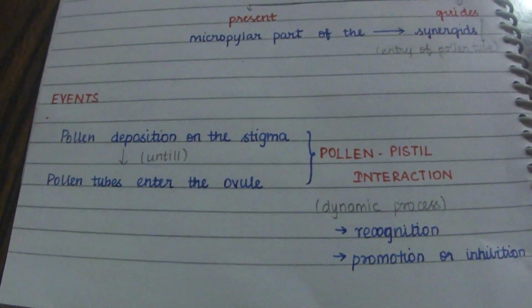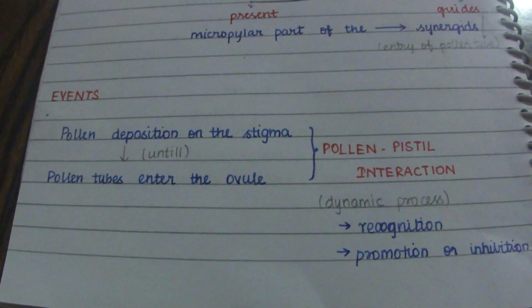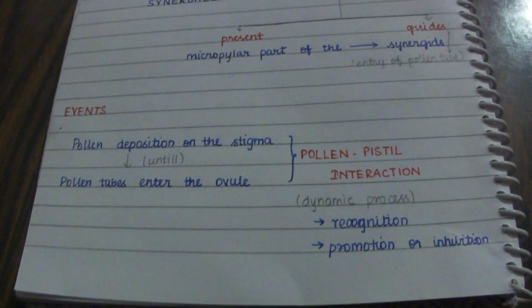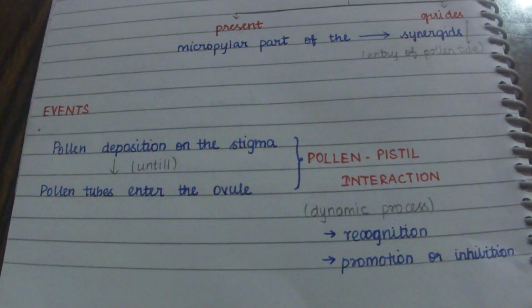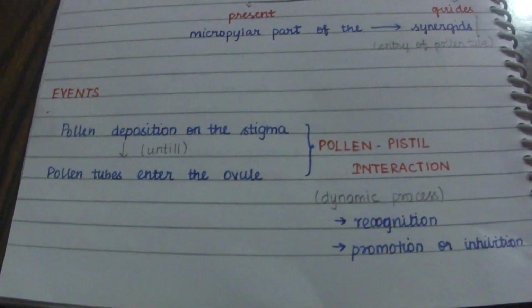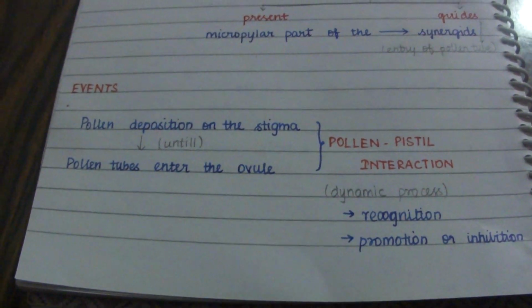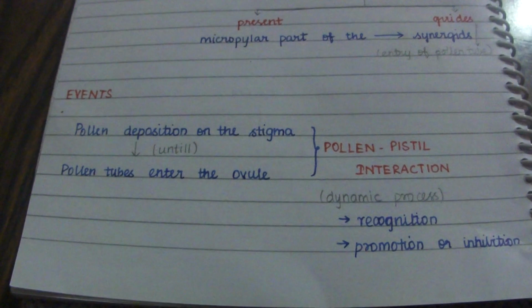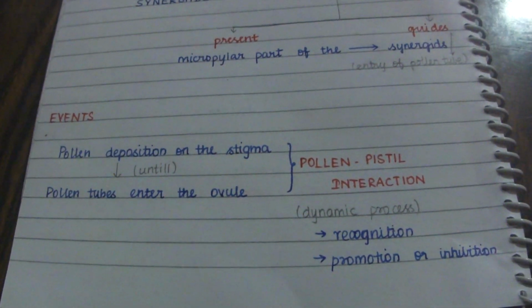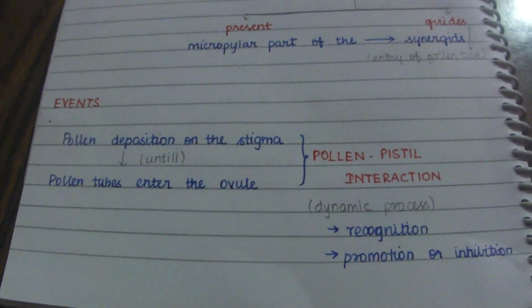So now this event, that is pollen deposition on the stigma until the pollen tubes enter the ovule. There are several steps that take place from the pollen deposition on the stigma to the last step, where the pollen tube enters the ovule. This process, from pollen deposition to the pollen tube entering the ovule, we call pollen pistil interaction.